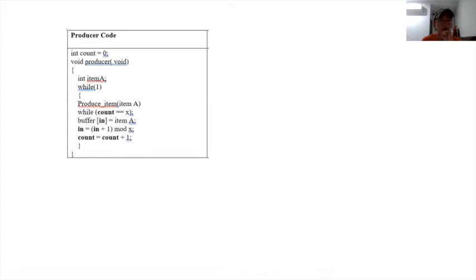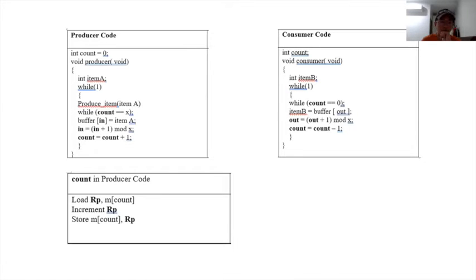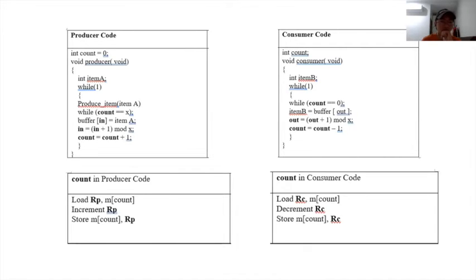Well, let's look at the coding part. The producer code is as follows, and then the consumer code. The count function in either the producer code or the consumer code is extra coding, as listed below. Let's explain some terms of the code above.